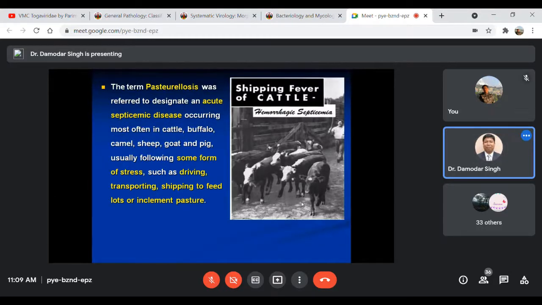And this particular terminology, pasteurellosis, I think you might have learned from microbiology also, was used to designate a very acute septicemic disease, occurring most often in cattle, buffaloes, sometimes camel, sheep, goat, and even pig. Predisposing factors include stress such as driving, transportation, shipping, feedlots or inclement pasture, so these predispose to such kind of disease.